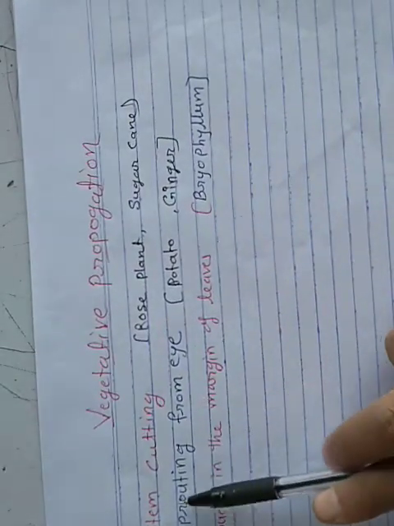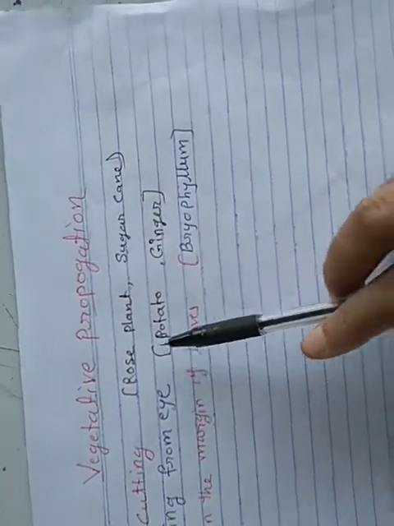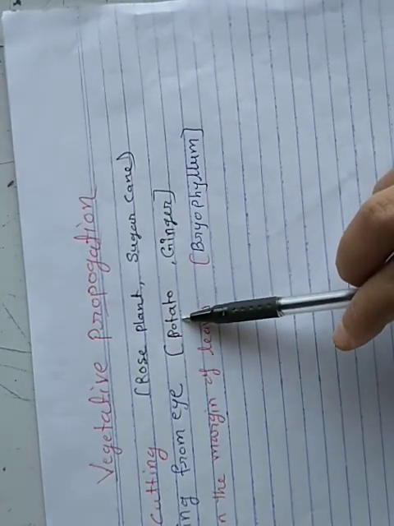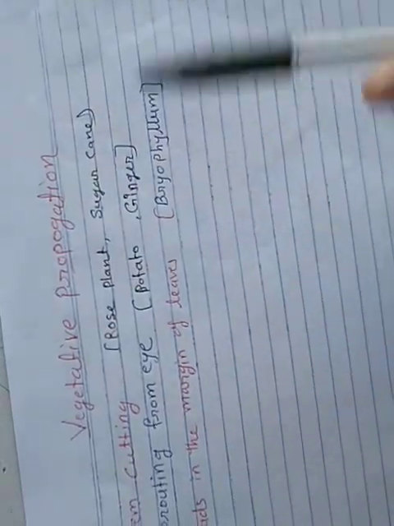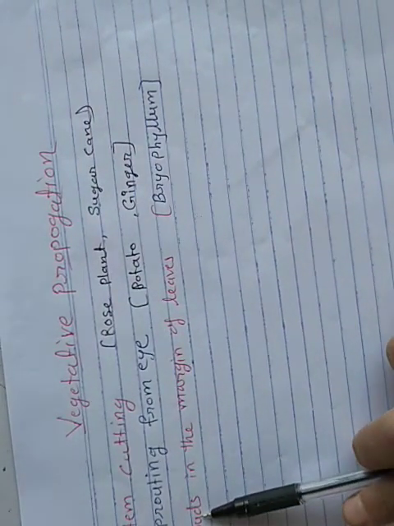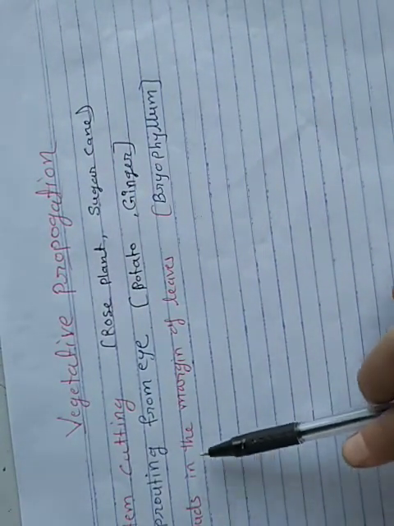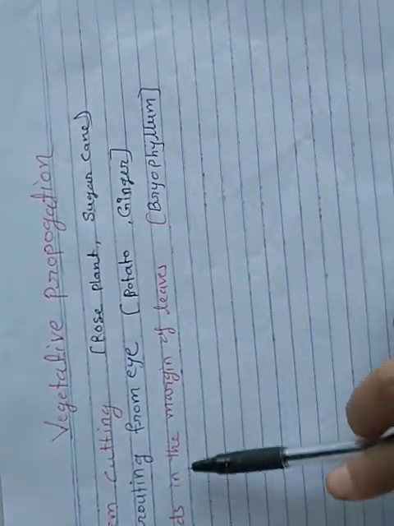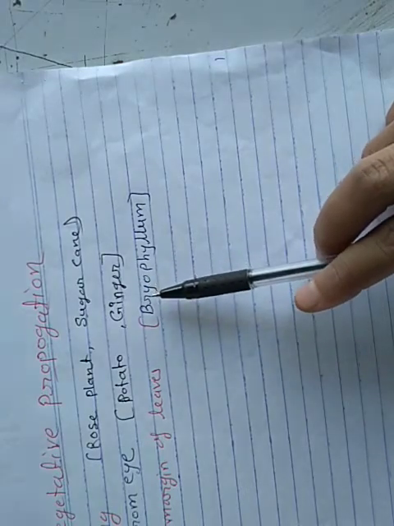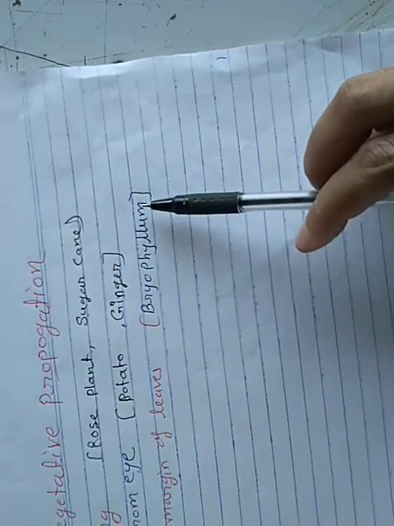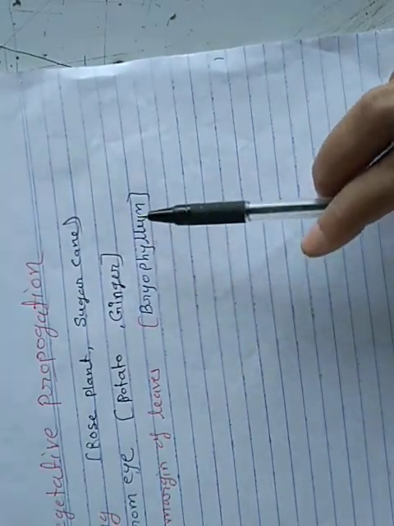Then the next, sprouting from eye. This type of reproduction we can see in the case of potato plant and ginger plant. Then the next is buds in the margin of leaves, which we can see inside the bryophyllum plants. How this happens, we will discuss here.